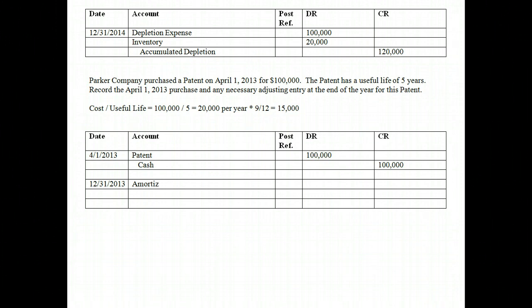We call that amortization expense. So we're going to debit our amortization expense for the 15,000. Then we're going to credit, and patents do not have accumulated amortization. It goes straight against the asset itself. So we're going to actually reduce the value of the patent by 15,000.